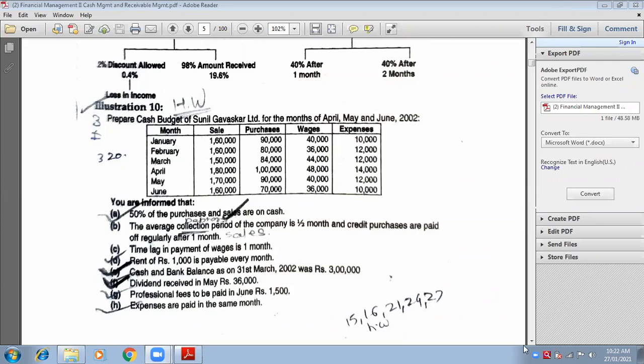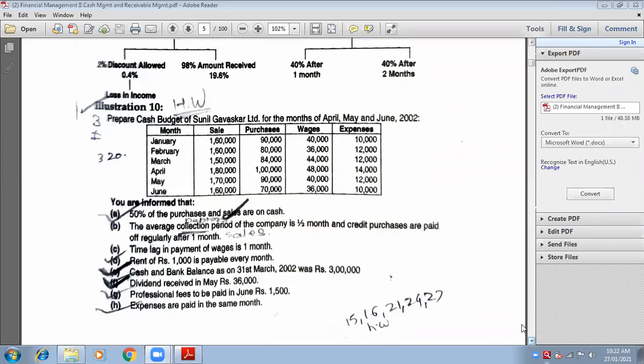Start with particulars and then make the column of April, then May, and the last one will be June. Is it clear? Yes, ma'am.